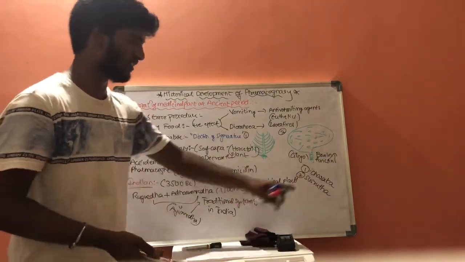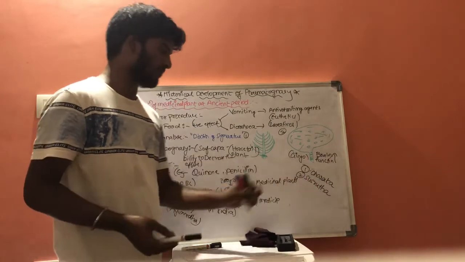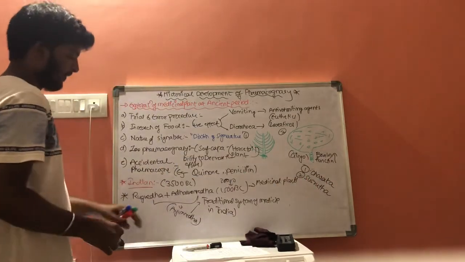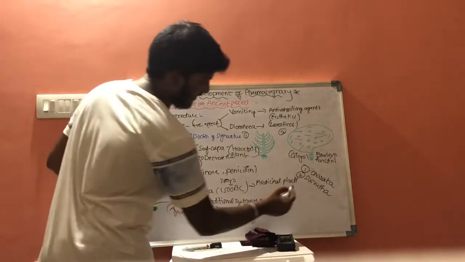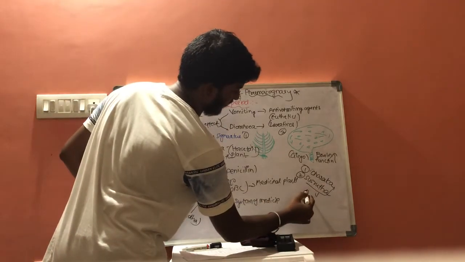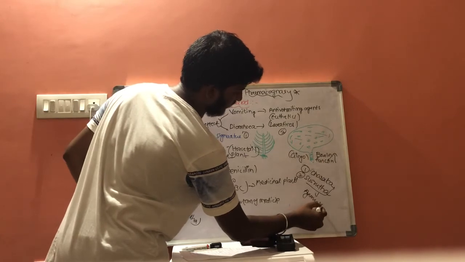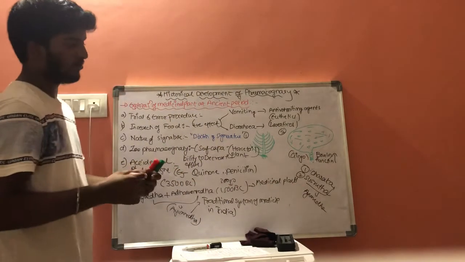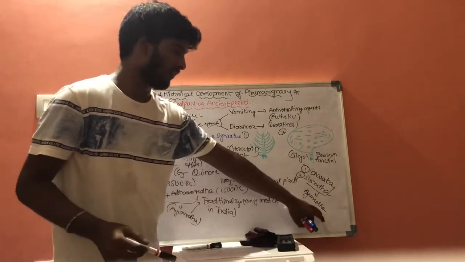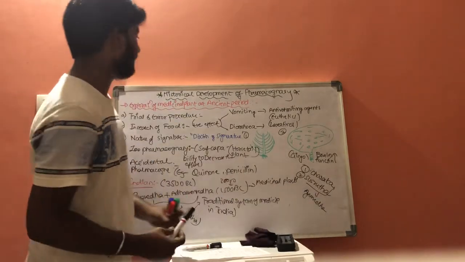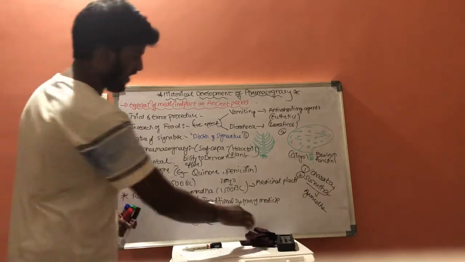There are two books, Charaka Samhita and Sushruta Samhita, at 1500 BC, which include Ayurveda. Charaka Samhita and Sushruta Samhita include the medicinal plants which are included in Ayurveda. This is about the Indian history of pharmacognosy.